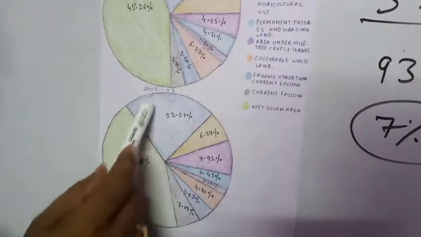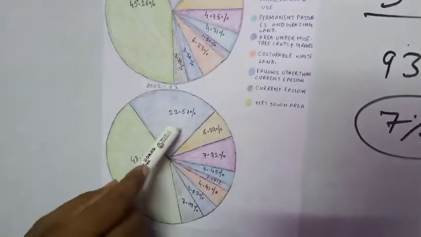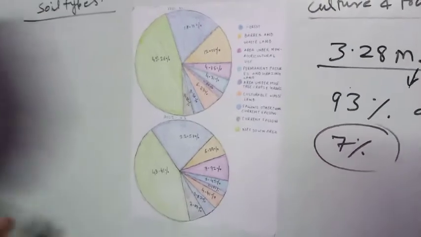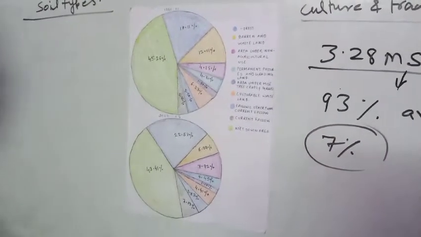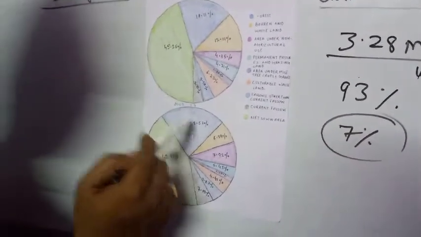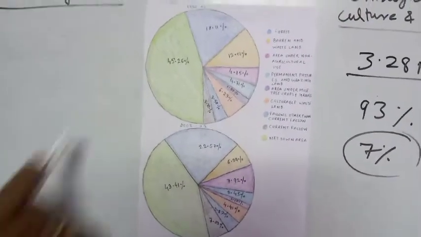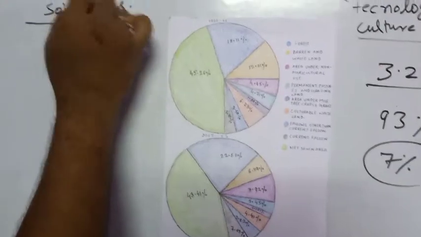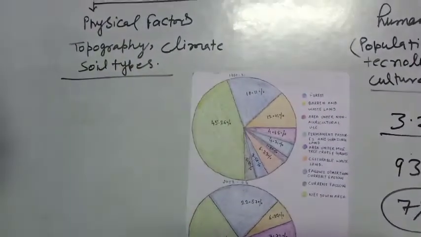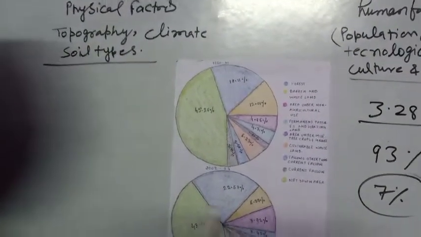So why has it increased? Because it helps to create ecological balance, and it is the most important factor to control the climatic conditions. So here the physical factor is the climatic conditions.